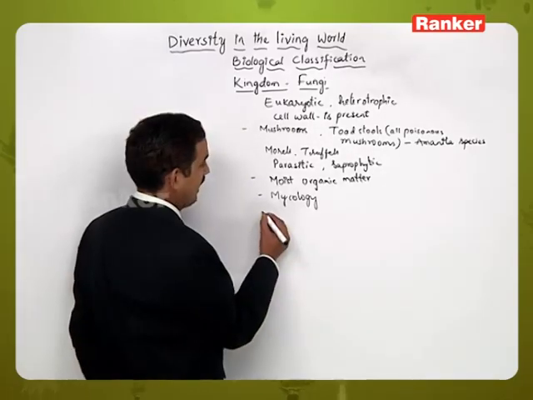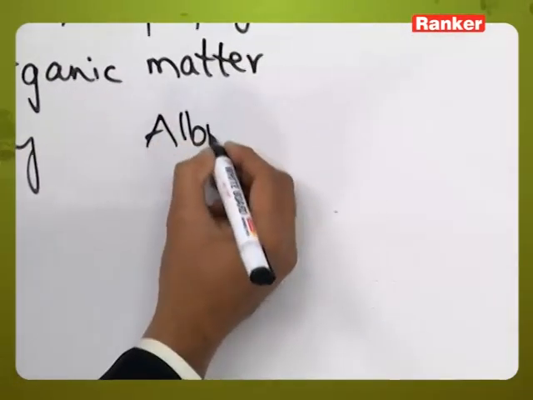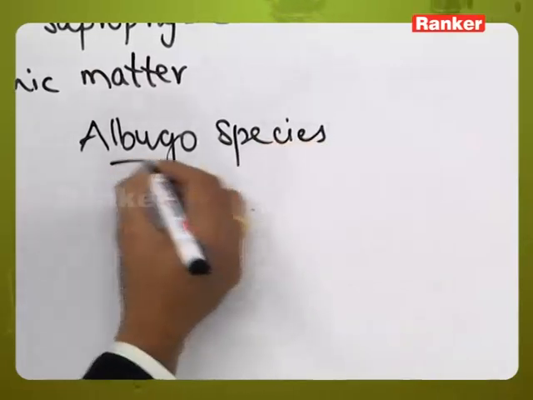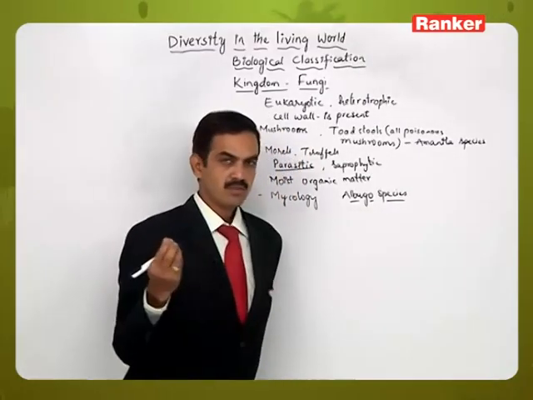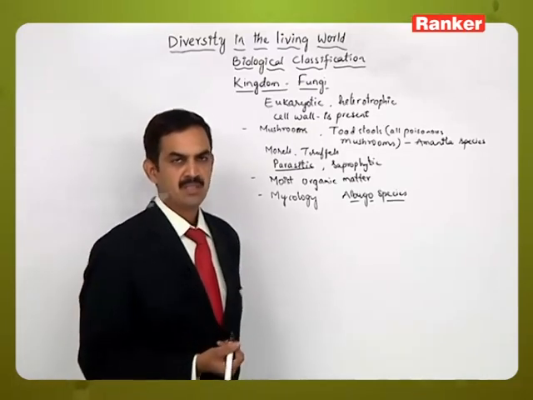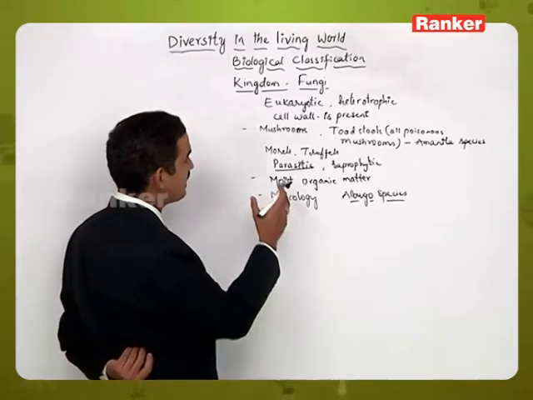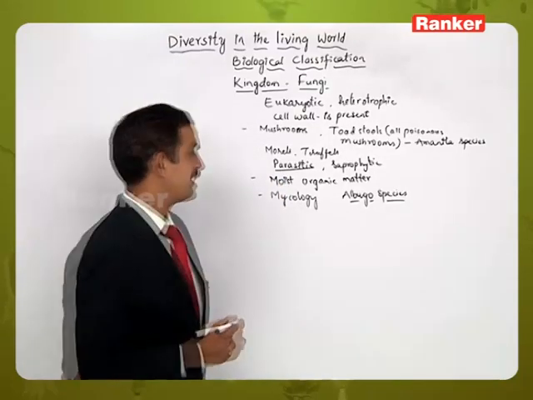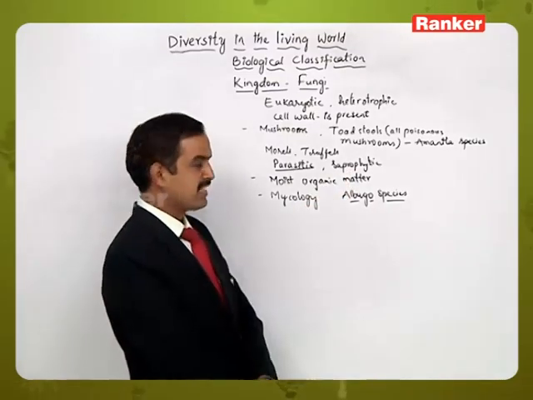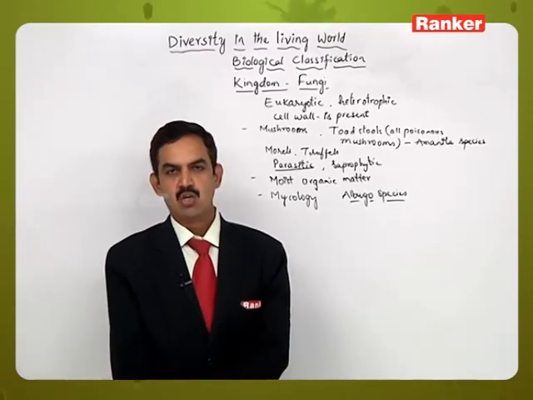As we said, some of them are parasitic in their nature, like Albugo, which forms special structures in the inner part of the leaves of some particular species, like in Solanaceae. Likewise they exhibit parasitic nutrition. When we talk about the saprophytic nature, some of them grow on dead and decaying organic matter.